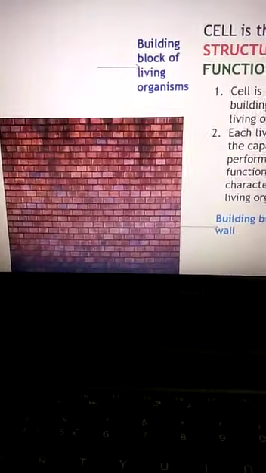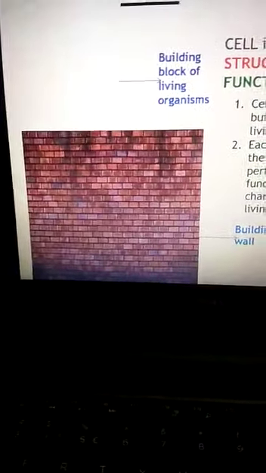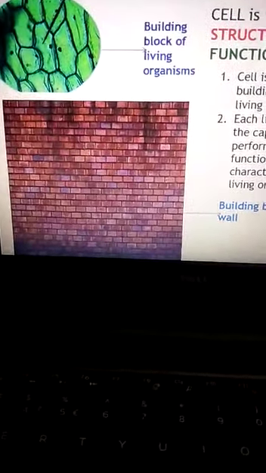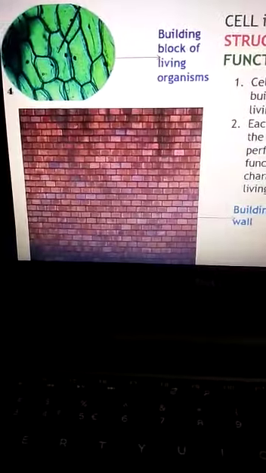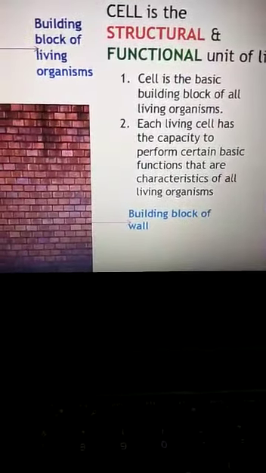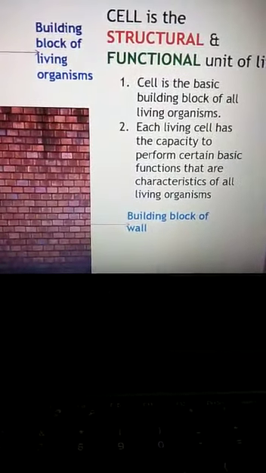Similarly, a living organism cannot be made of a complete organ, but it will be made of individual cells which together frame the complete living organism. That is why the cell is known as the structural and functional unit of life.